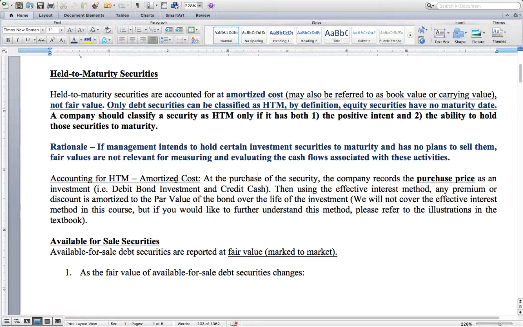But essentially, if a security is issued and there's a $5,000 discount, which means that the security was purchased for less than the par value of the bond, you would amortize that $5,000 difference over the life of the bond. But we are not going to cover that in any detail in this course, and all you need to know is that it uses the effective interest method.